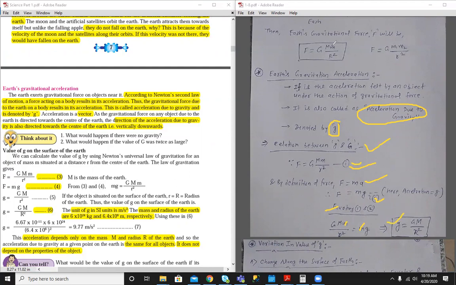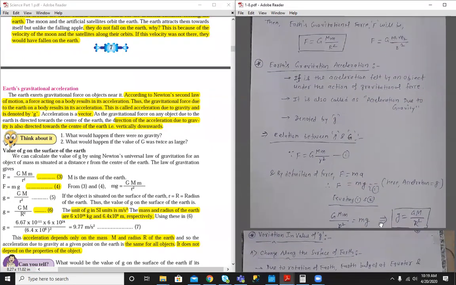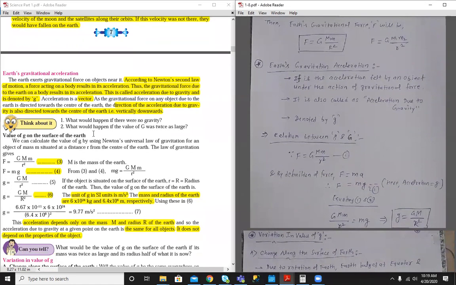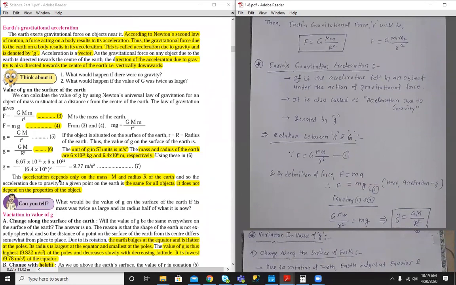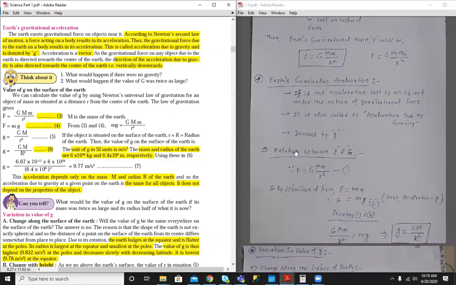From the formula you can see that small g, or acceleration due to gravity, depends only on the mass of earth and the radius of earth. In general, acceleration due to gravity depends on the mass of the planet and the radius of the planet. It does not depend on the mass of the object placed on the planet's surface. It is written in the book also: acceleration due to gravity depends only on mass M and radius r of earth. So it does not depend on the object's mass. It is the same for all objects. It does not depend on the properties of the object.